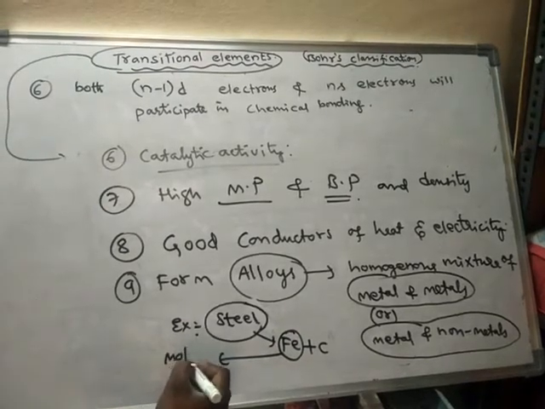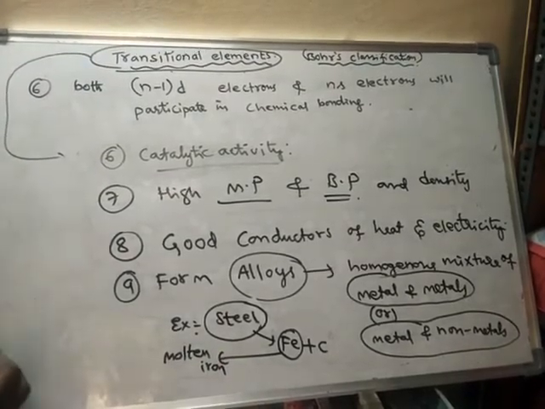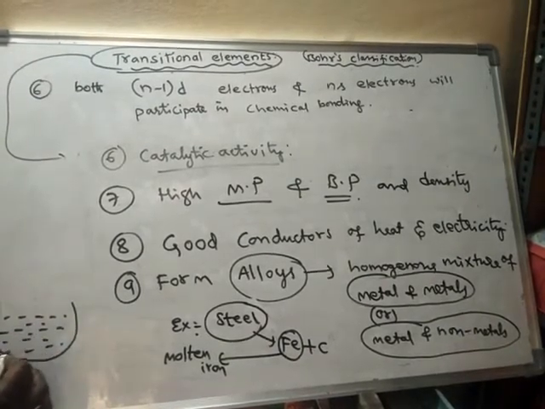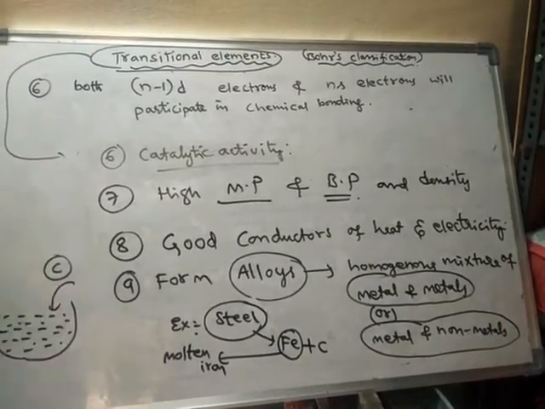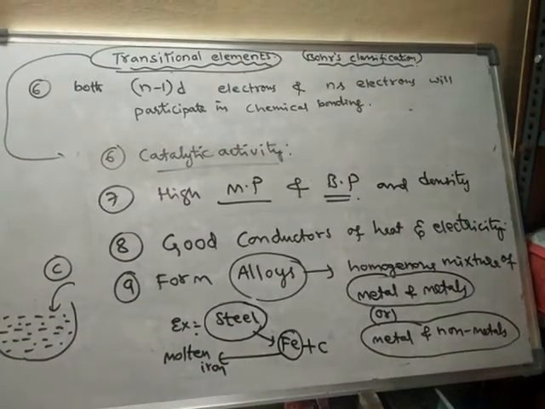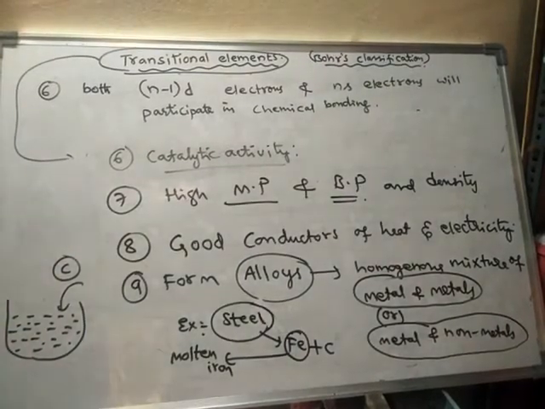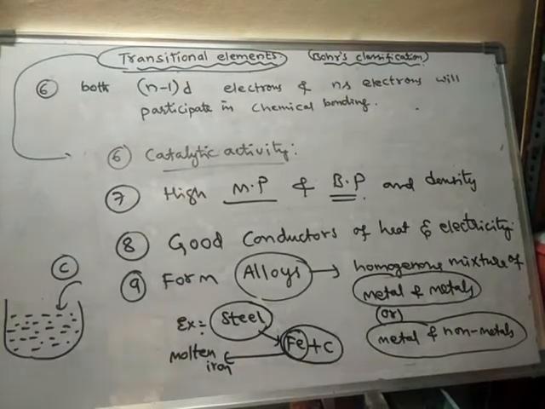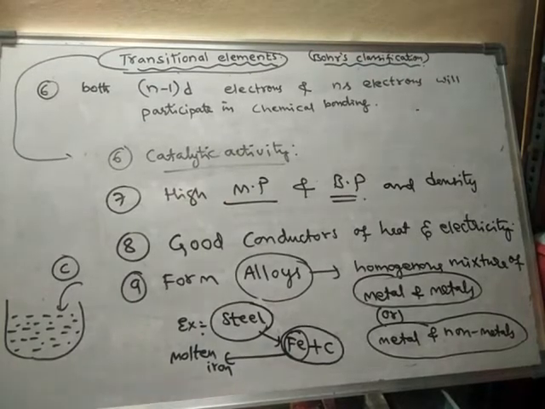Molten iron is the melted form of iron. Into this molten iron, carbon powder is added and stirred well so that the iron and carbon mix homogeneously and uniformly throughout the mixture.